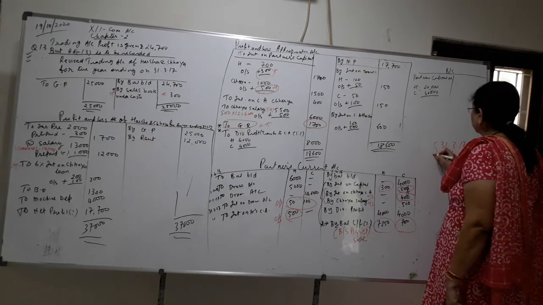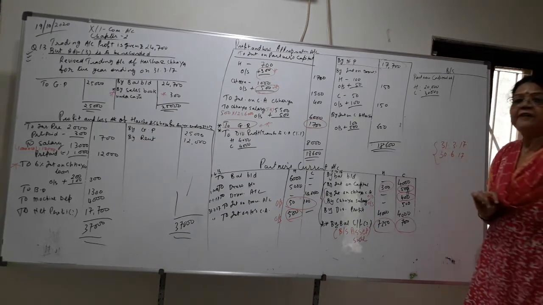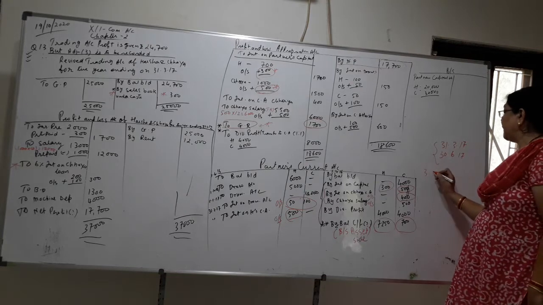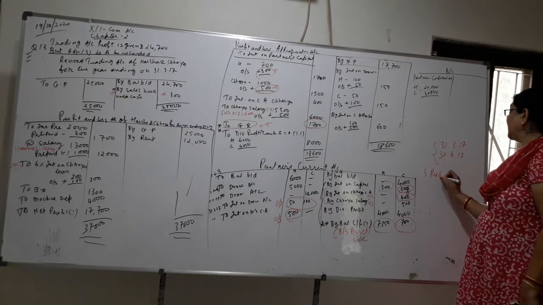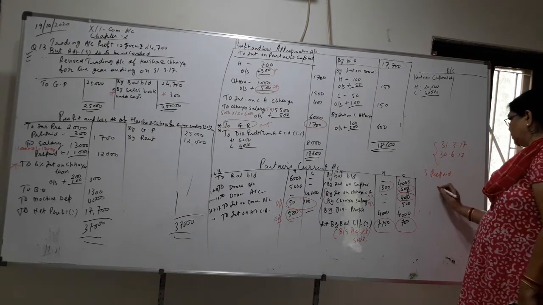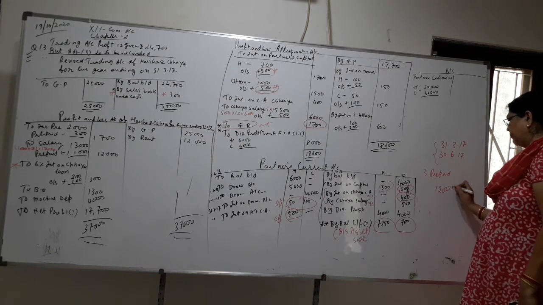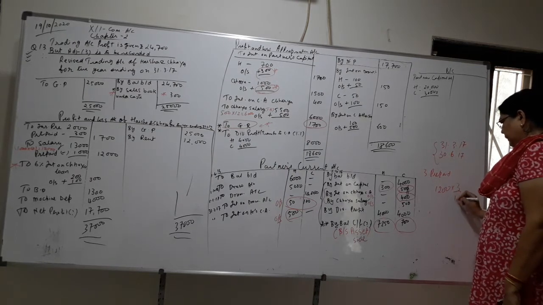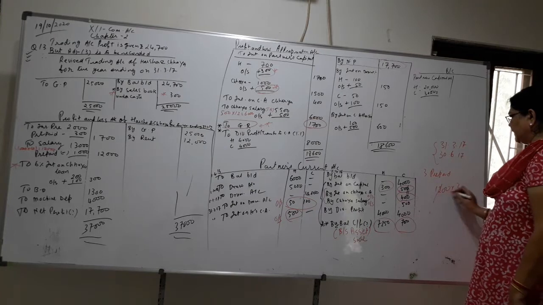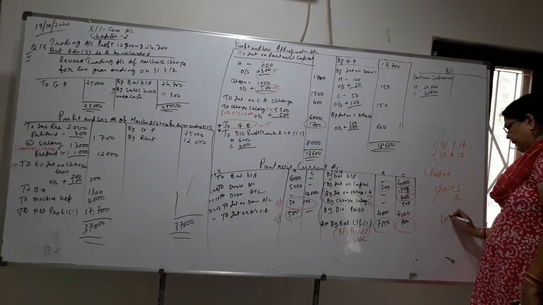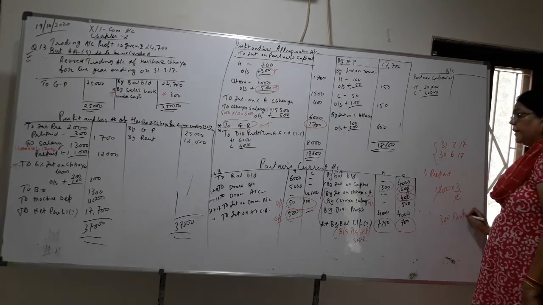So how many months are prepaid? 4, 5, 6. 3 months prepaid. So 1200 multiplied by 3 upon 12. So 12 you will cancel. So 300 will be prepaid.